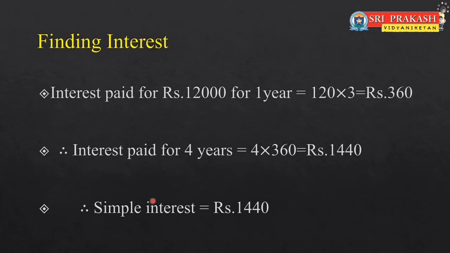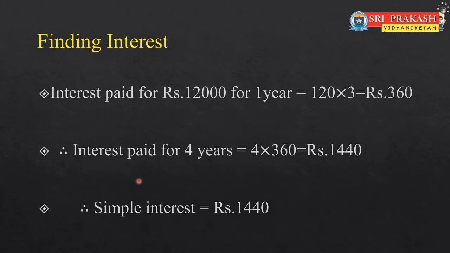Got it? Let's recall once. We need to find the number of hundreds in the given principal. Then for the given principal we will find the interest for 1 year, then we will multiply that value by the number of years. We will do the same process for any type of sum.